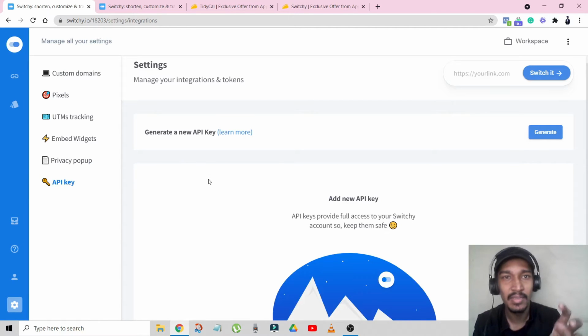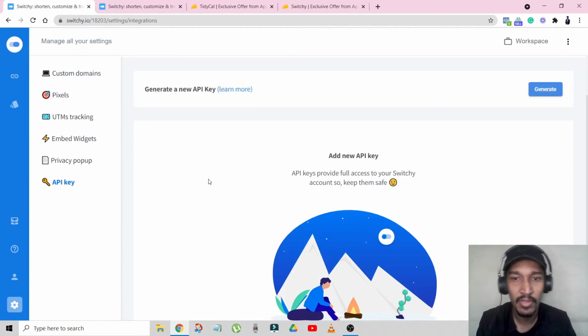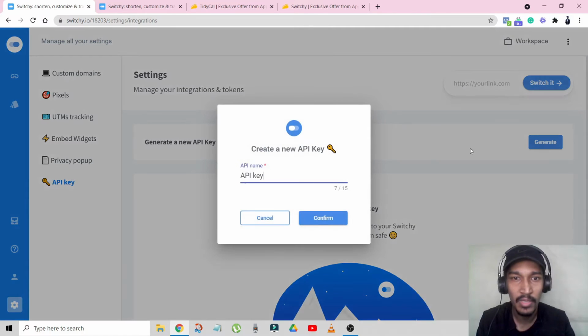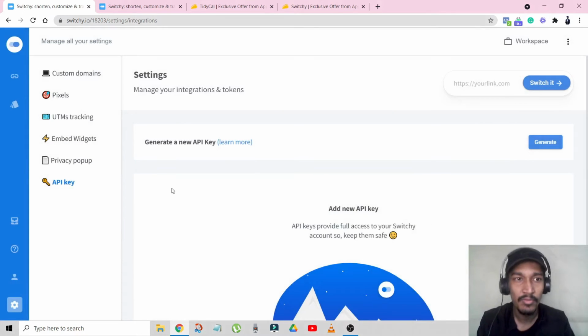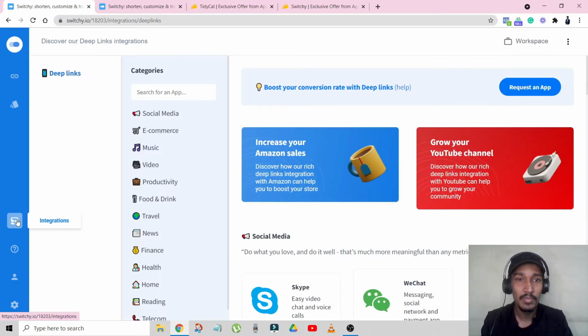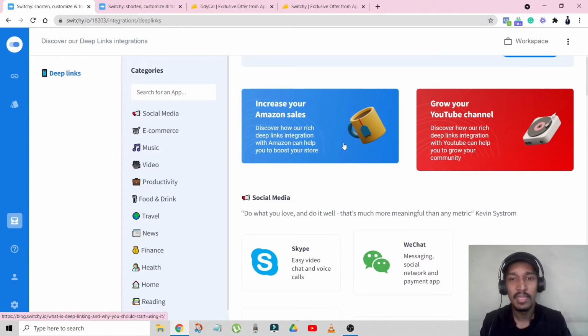If you want to integrate this software with any other software, you can generate an API key by clicking generate over here. Then get an API key and basically put that into any software so that you have integrated both platforms, right? Now comes integrations. Now Switchy comes with a lot of integrations so that it becomes easy for you to basically deep link stuff.